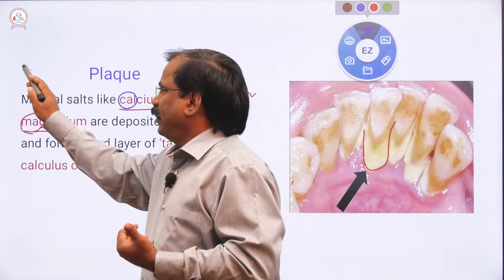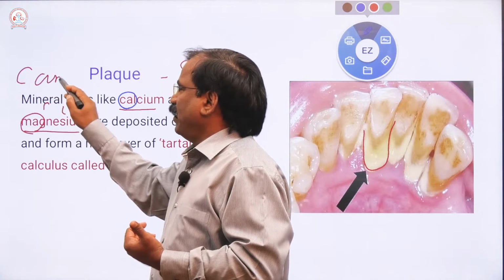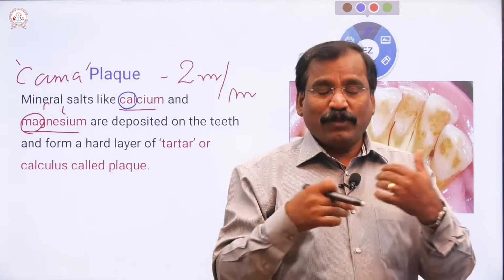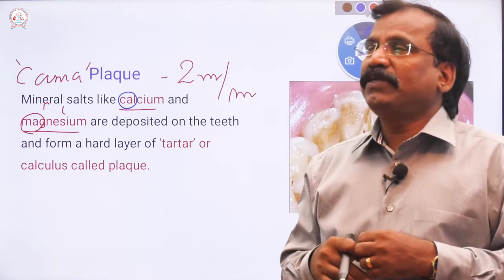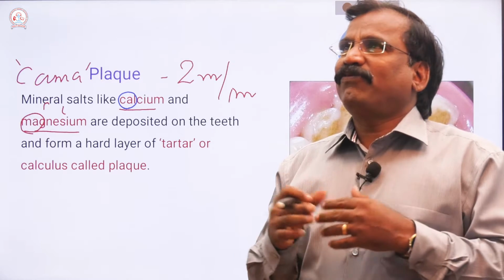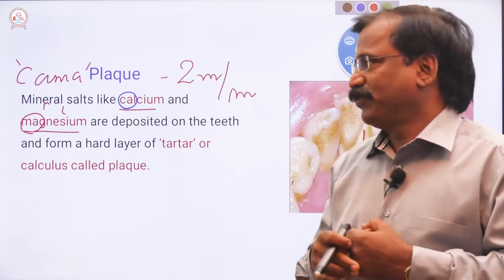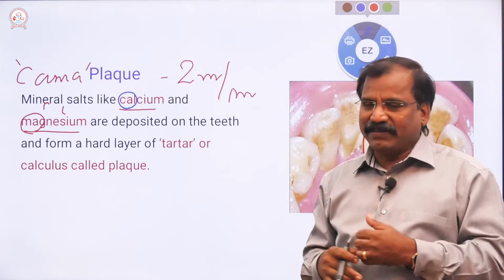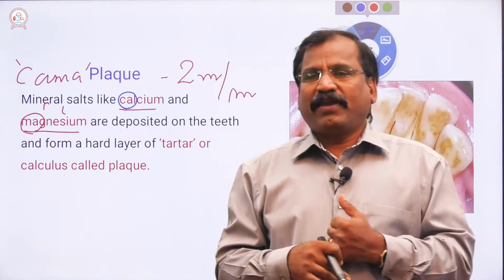That is CAMA, a word, because with minerals like calcium, magnesium, or sulfate, something will be confused. So you can form an acronym for easy recalling. It's a simple memory technique.